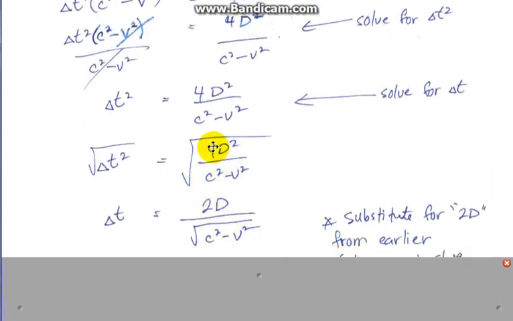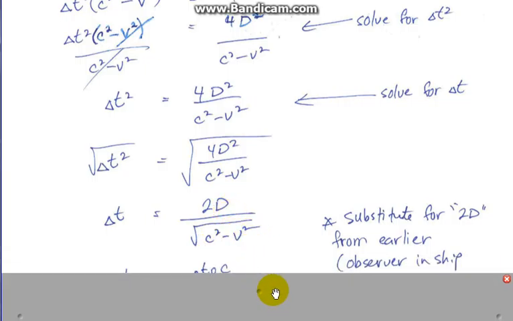So we have the square root of 4d squared is just simply 2d. The bottom part here will be square rooted. And then I'm going to substitute for the 2d part from an earlier part. You saw that I started earlier on. That's going to come into play.